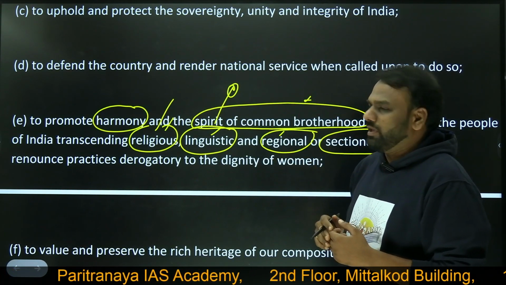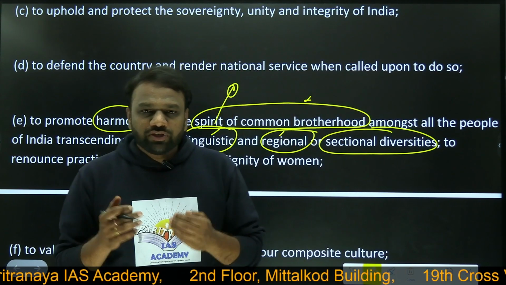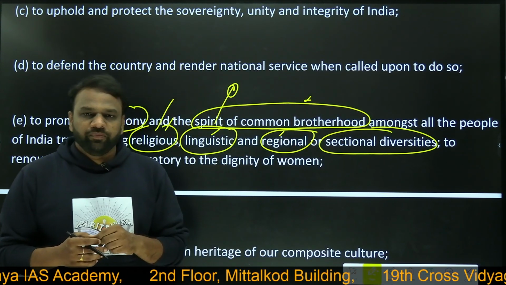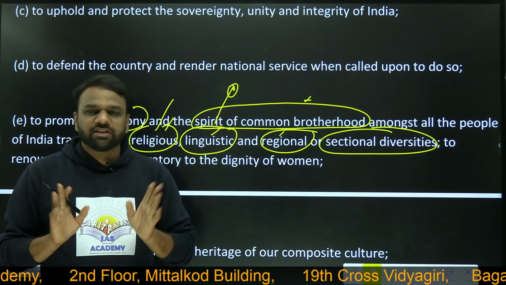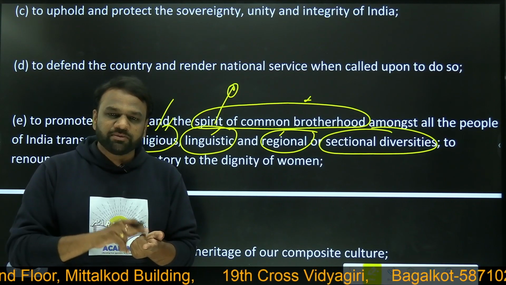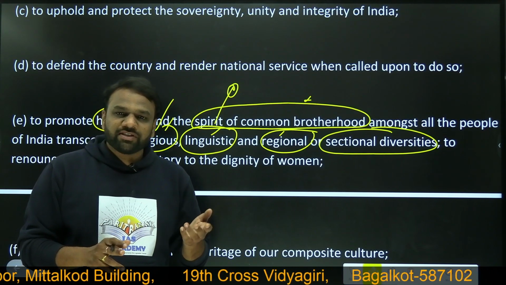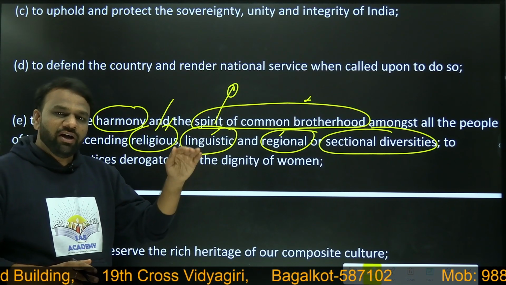Again, in the forthcoming classes, we will be discussing in detail how the constitution provides a sense of common brotherhood. I'll just give you one example. In India, when it comes to citizenship, we have single citizenship. Means a person will be having one single citizenship, Indian citizenship. He will not be having a citizenship like Karnataka citizenship, Maharashtra citizenship, Punjab citizenship. But in case of the USA, we have two citizenships, citizenship of a state and citizenship of a nation.